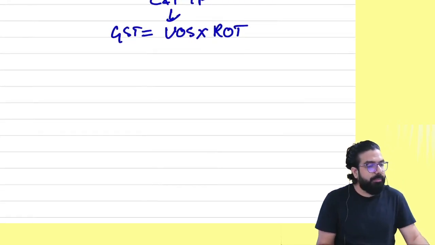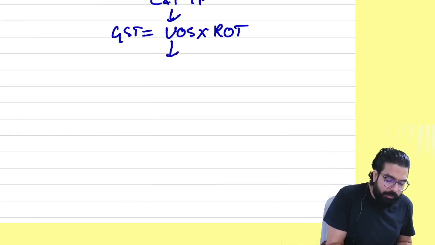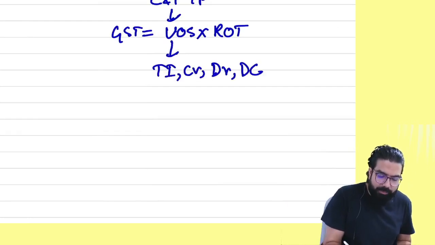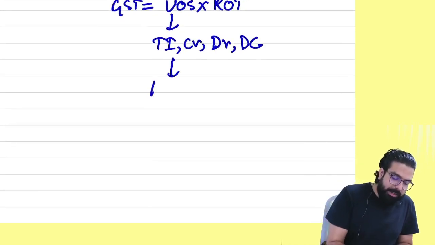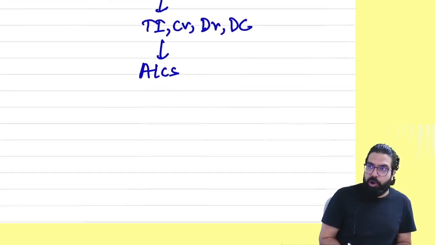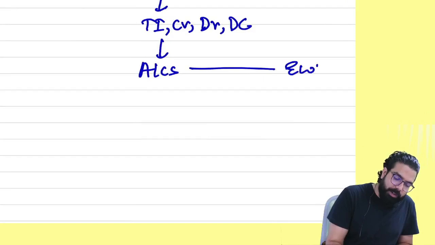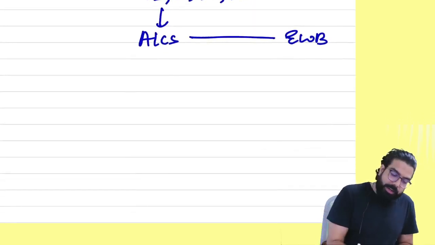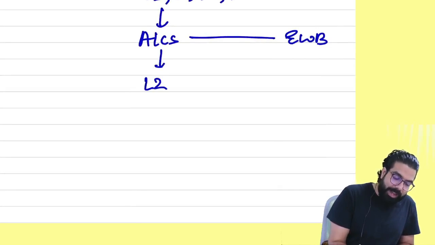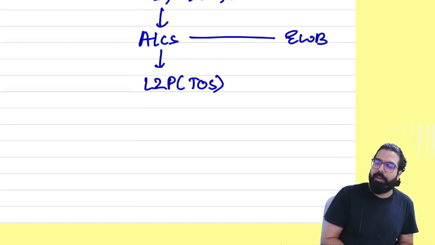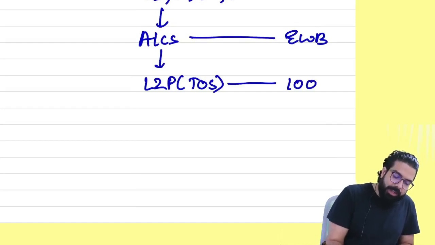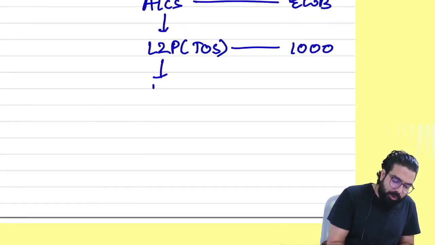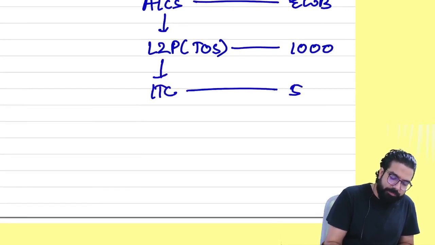He will have to calculate GST is equal to value of supply into rate of tax. Once you know the value, you will prepare your tax invoice, credit note, debit note, and delivery challan. Now you will maintain them in your accounts and records. You will send the goods to the other person with the help of e-way bill. Now the government will tell Ramesh, your liability to pay has come. Liability to pay comes at the time of supply. Now, liability to pay is supposedly 1,000. You will use your input tax.